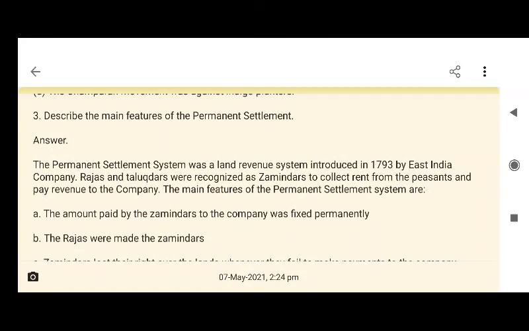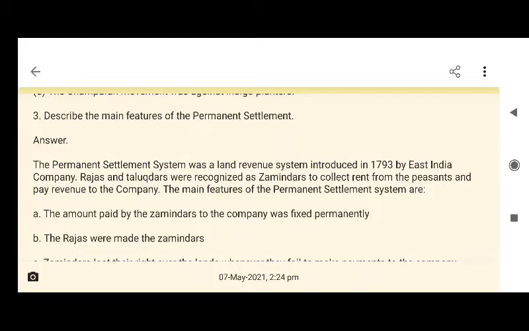Now question number 3 is describe the main features of the permanent settlement. Answer: the permanent settlement was a land revenue system introduced in 1793 by the East India Company. Rajas and taluqdars were recognized as zamindars to collect revenue from the peasants and pay it to the company.